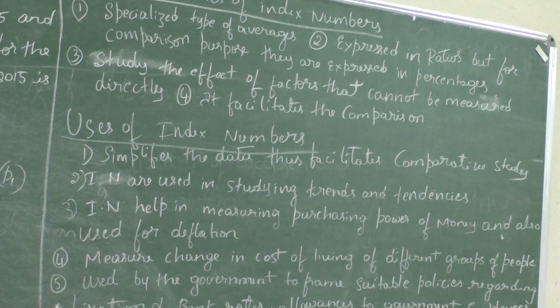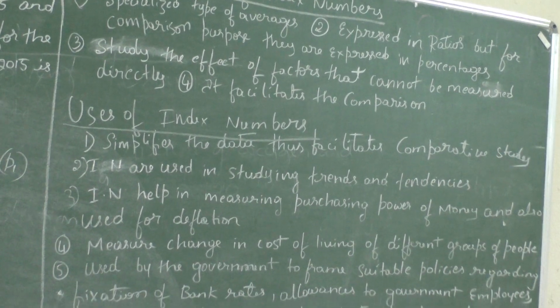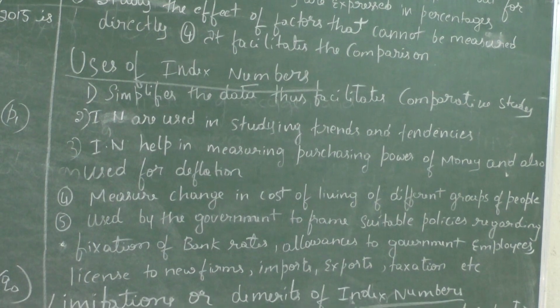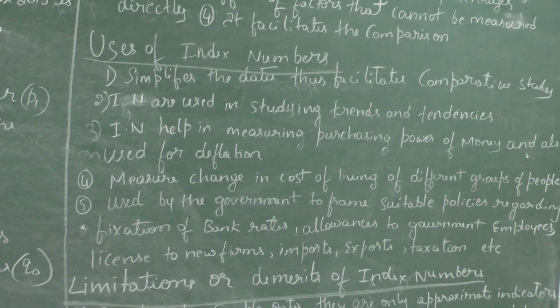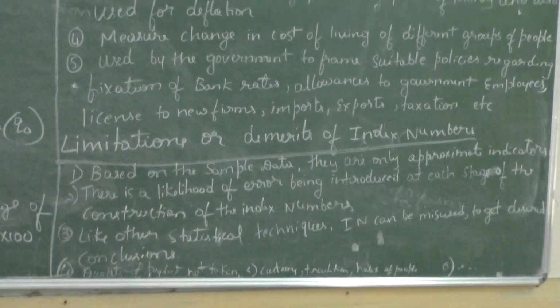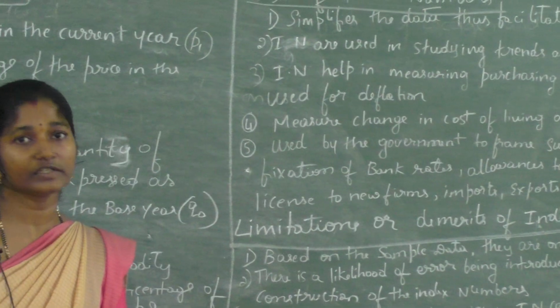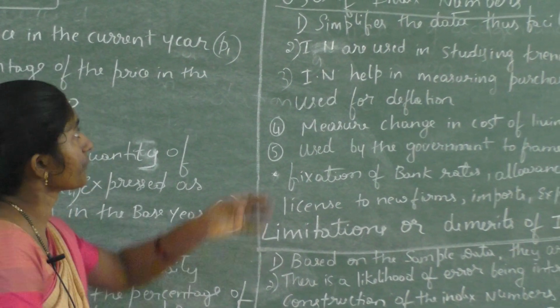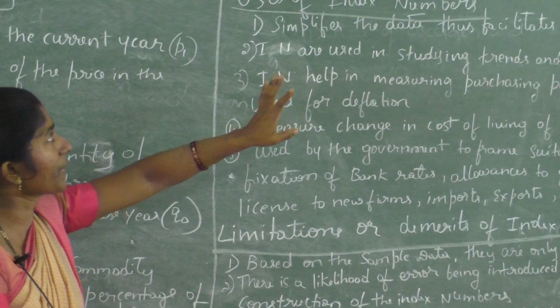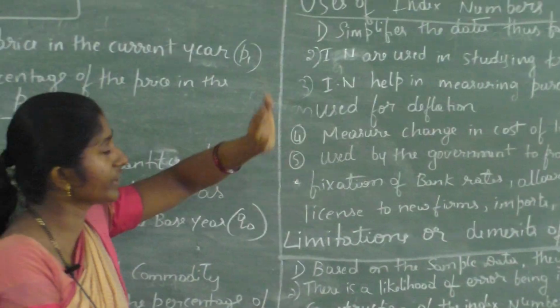Next, the fourth one: it facilitates comparison. We can compare the wage structures from a previous year and this year. At that time also we can find out the relative changes. That is, it facilitates comparison. These are the characteristics of index number.